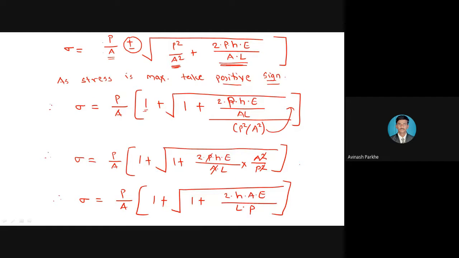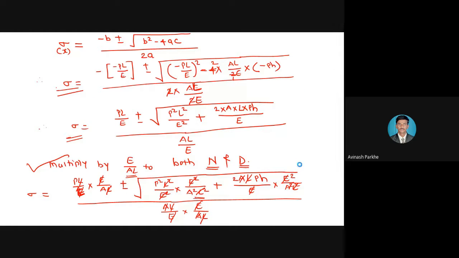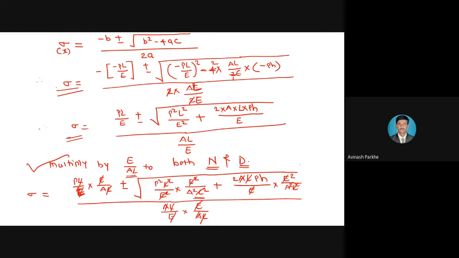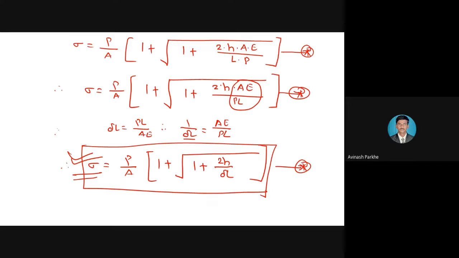But finally, we got the equation in the form of ax square plus bx plus c, and from that particular equation, we have to calculate the value of x. Here x is replaced by sigma, meaning we have calculated the sigma value, and this is the final derivation or the final formula in front of you. Have you understood? The derivation is lengthy, but it is straightforward. Only the steps are more, but otherwise it is very simple to understand.